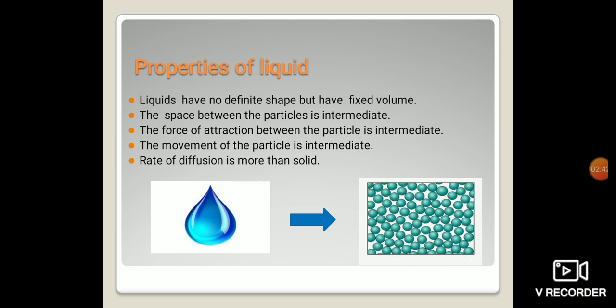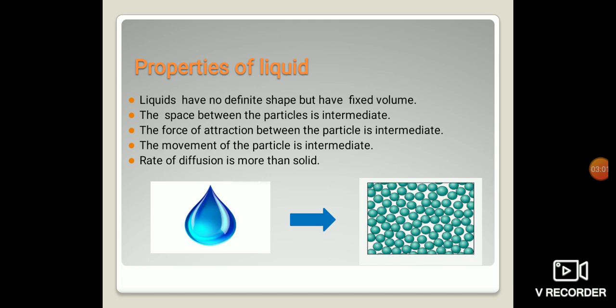The volume in the glass is 100 ml. Whether you keep it in the bottle or pour it into the bucket, it will be 100 ml. It means it doesn't have a fixed shape but has a fixed volume. Now let us move towards the second point.